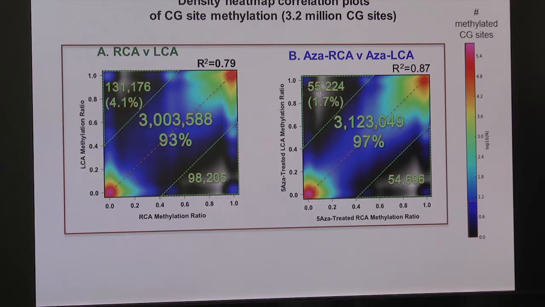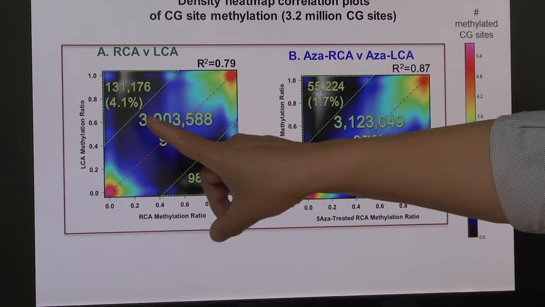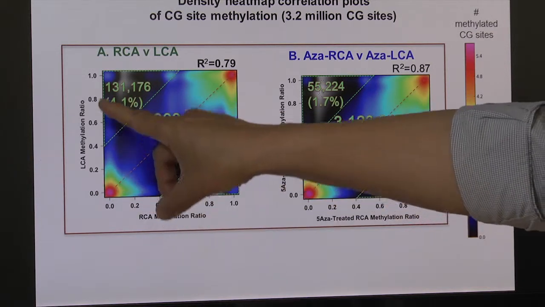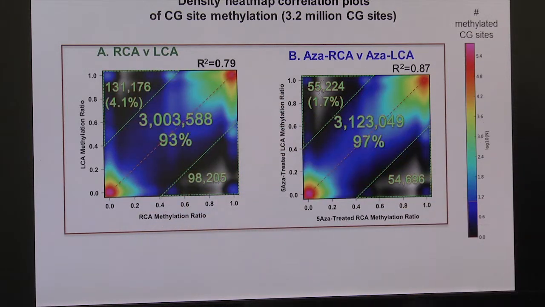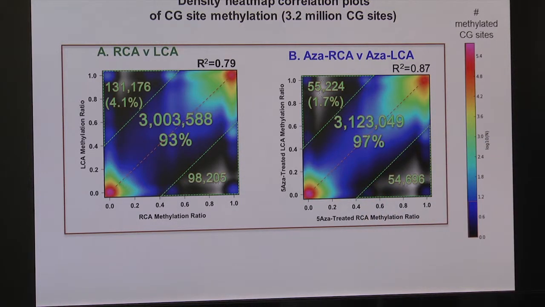In addition, we took another genome-wide approach to understand where this DNA methylation occurs on a genome scale. For this study, we used a method called RRBS, Reduced Representation Bisulfite Sequencing, combined with next-generation sequencing. As you can see, flow disturbance induces hypermethylation in about 4% of the CG sites, which can be inhibited back to normal in about half of those by treating mice with 5-ASA.